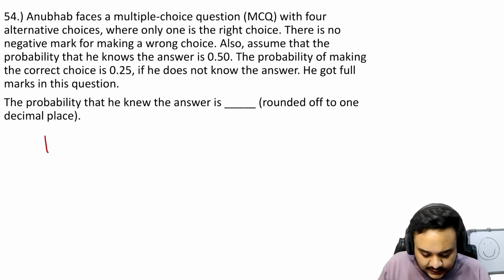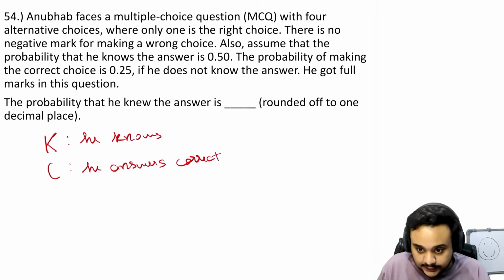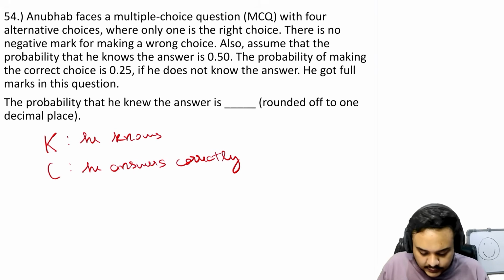So let us write down the events first. He knows the answer. He answers correctly. Now let us first write down what we have to find. We have to find the probability that he knows the answer given that he has answered correctly.